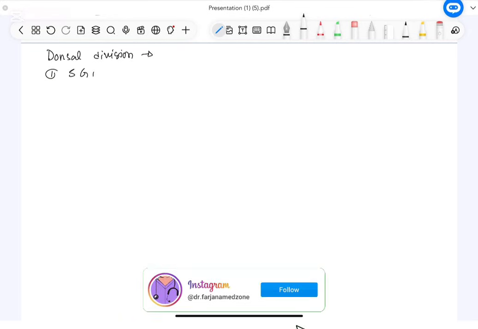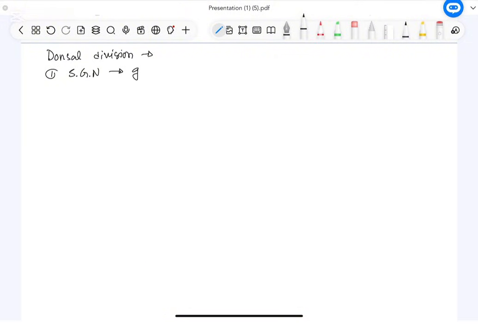In the dorsal division, there are two branches. Let us start with the superior gluteal nerve. I am writing in shortcut. The superior gluteal nerve will supply the muscles gluteus medius, then gluteus minimus and tensor fasciae lata. These are the muscles supplied.